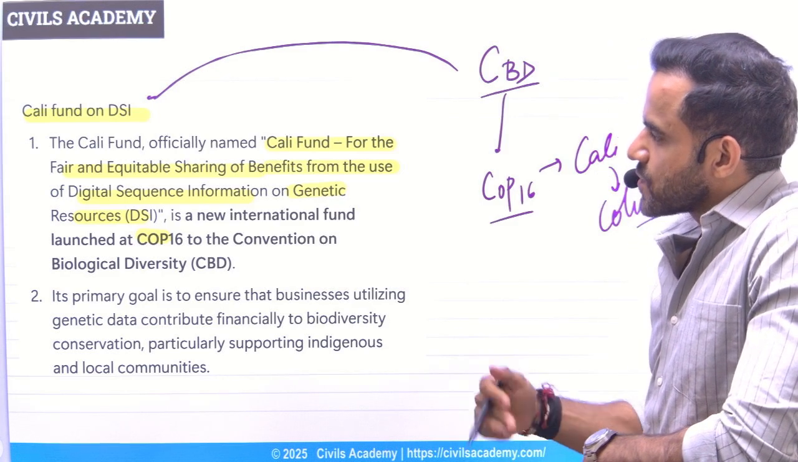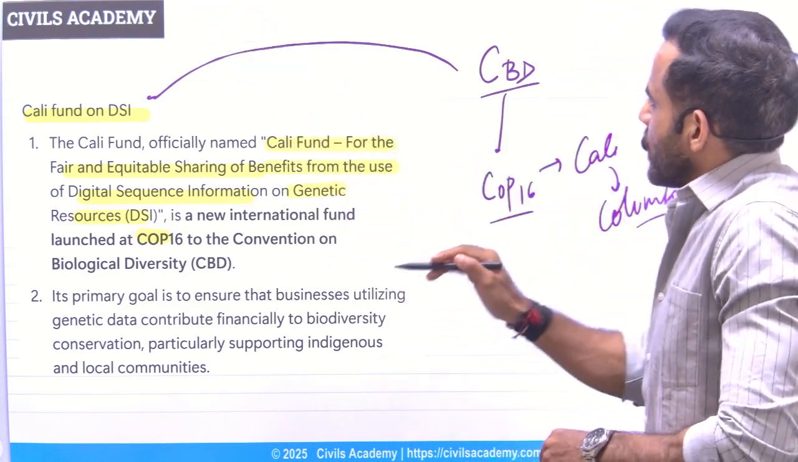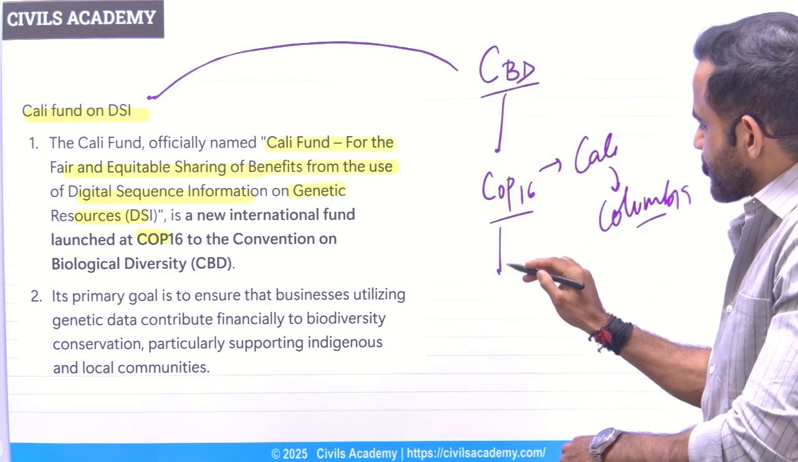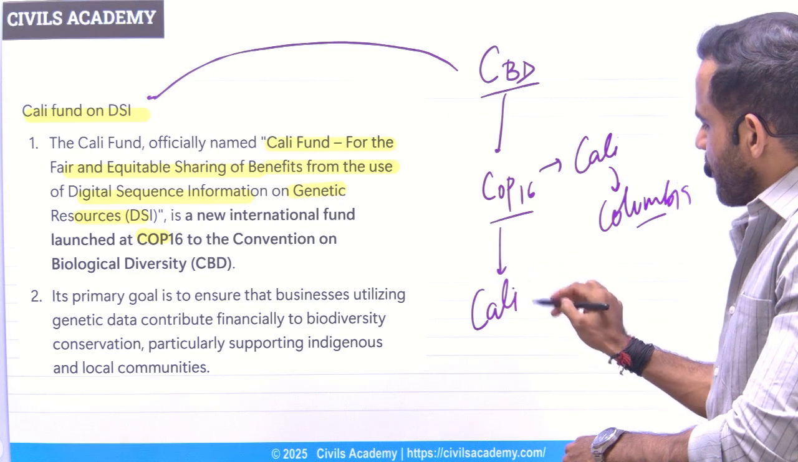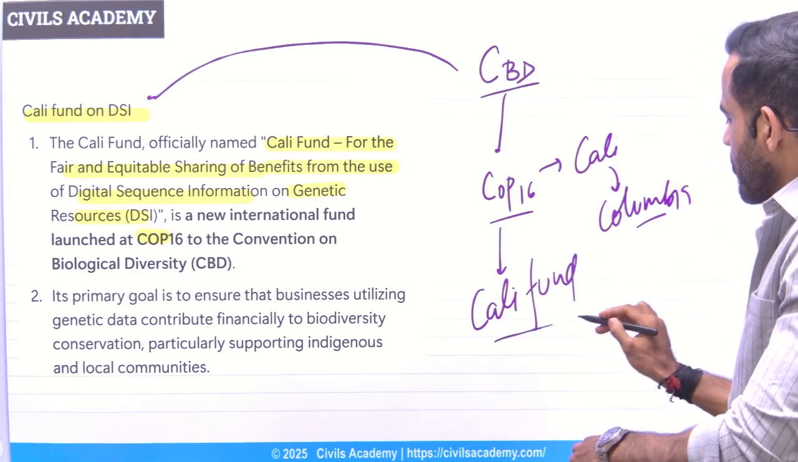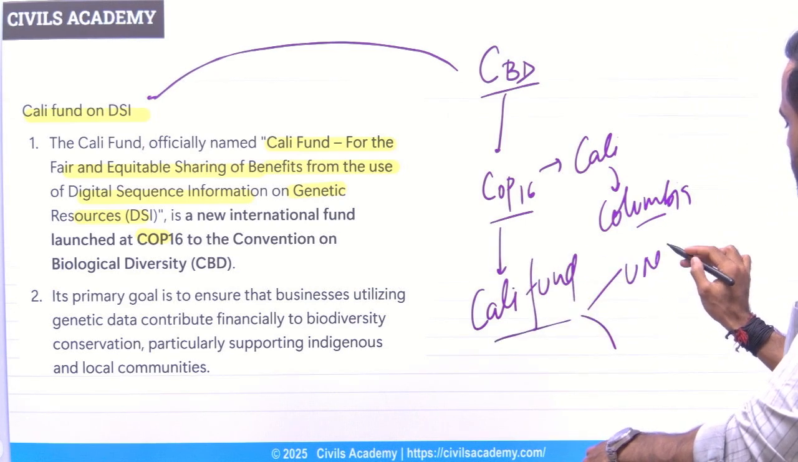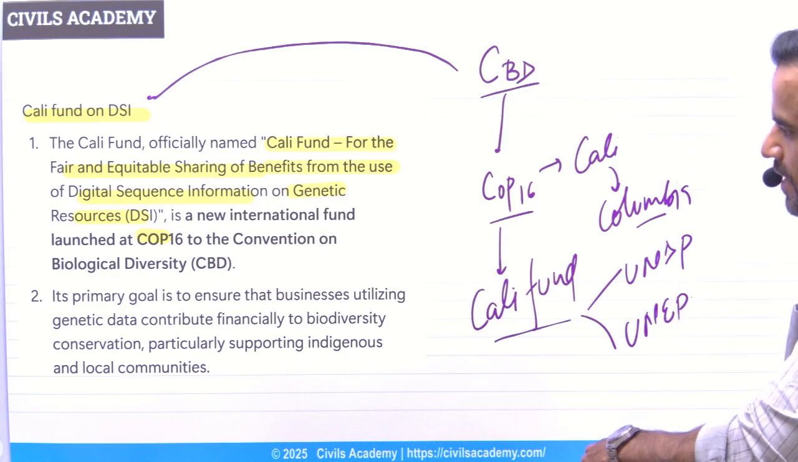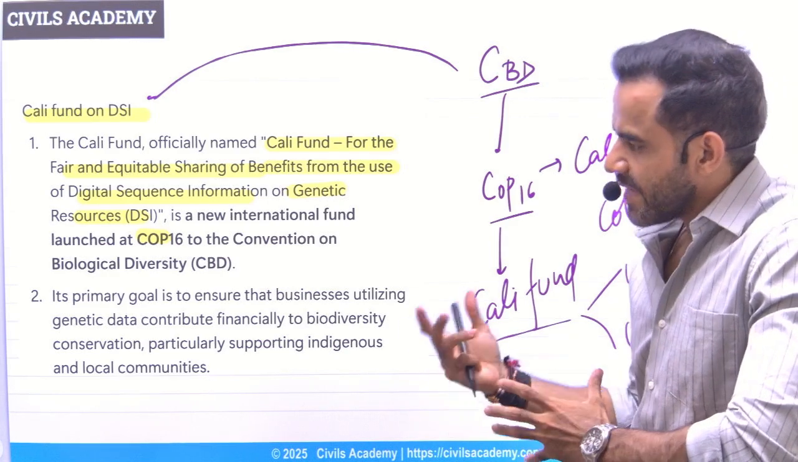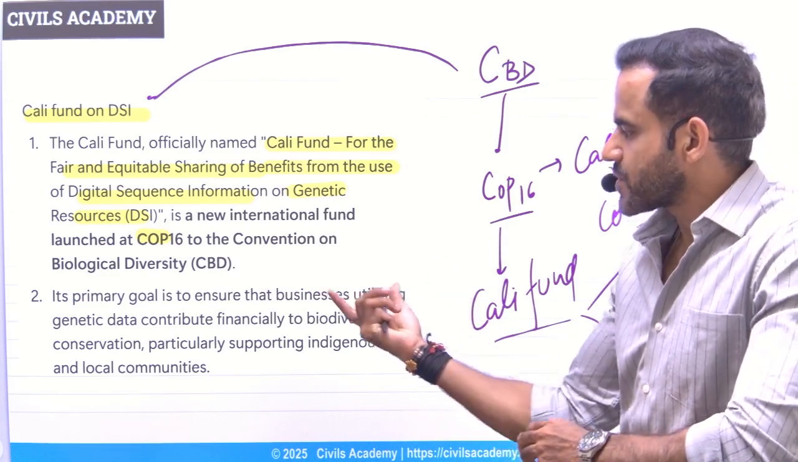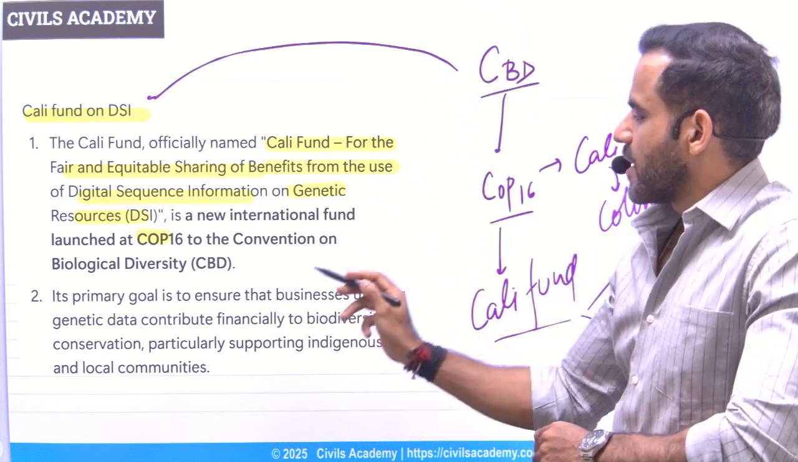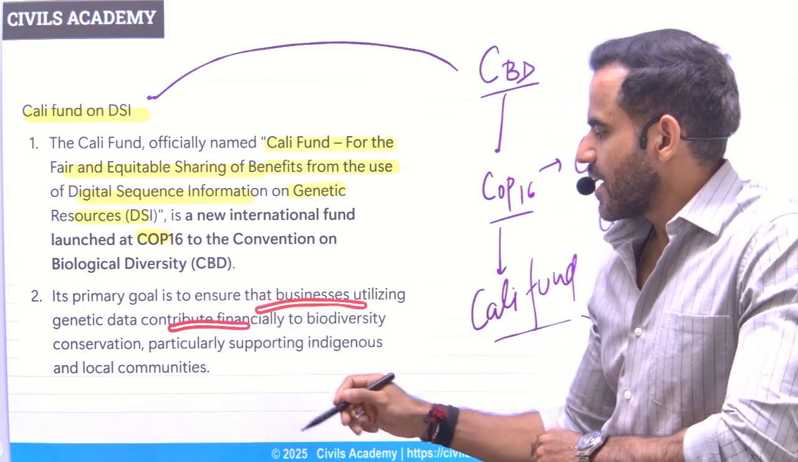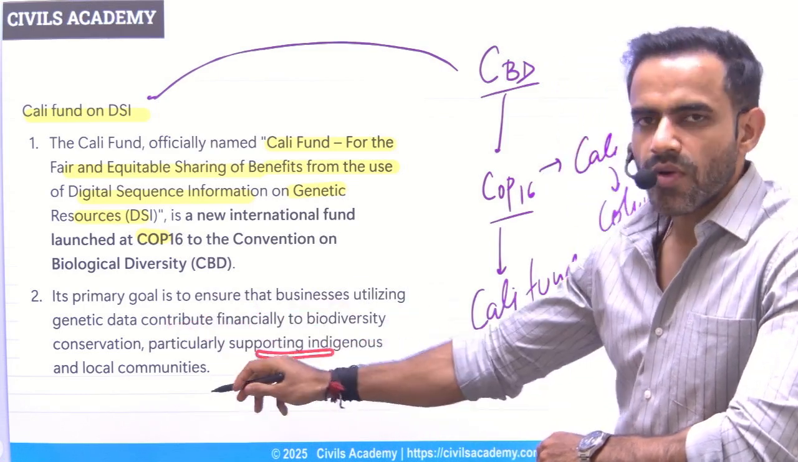Now understand, this fund will be operated by UNDP and UNEP. So in a very simple sense, what will be the objective? Objective is to ensure that if a business uses these genetic resources, they need to support the local communities.